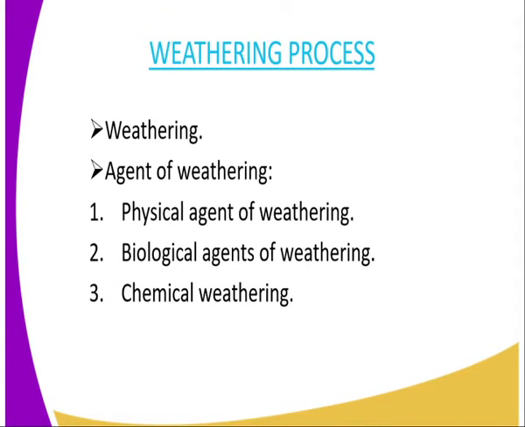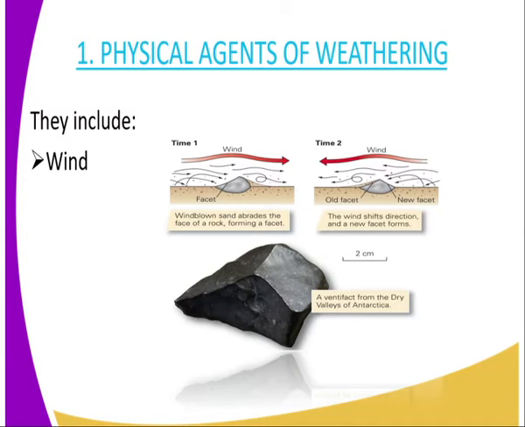Then I will start with the weathering process. On definition, weathering is the process through which soil is formed from the parent material, that is the rock. Then we have agents of weathering. There are three: number one, physical agent of weathering; number two, biological agent of weathering; and lastly, chemical weathering. We can look at physical agents of weathering, and there are several.